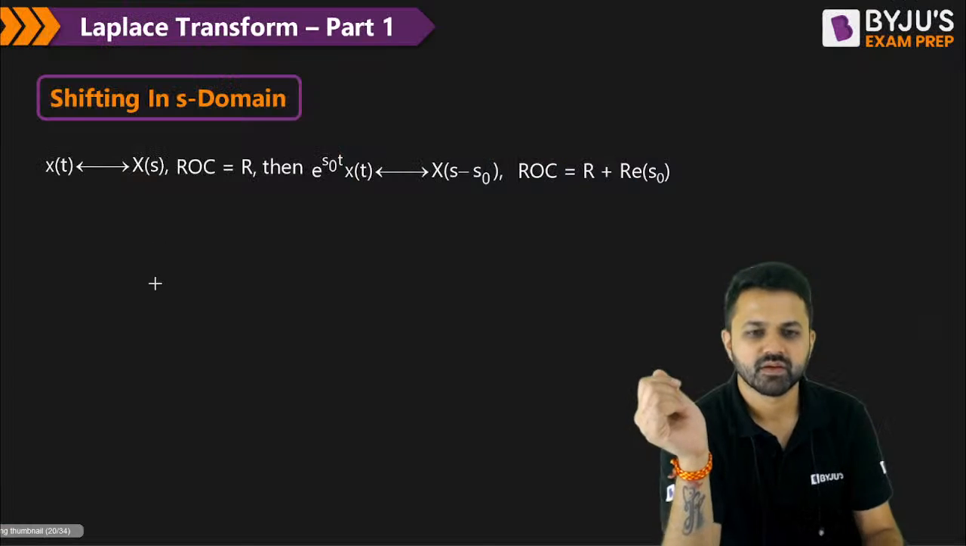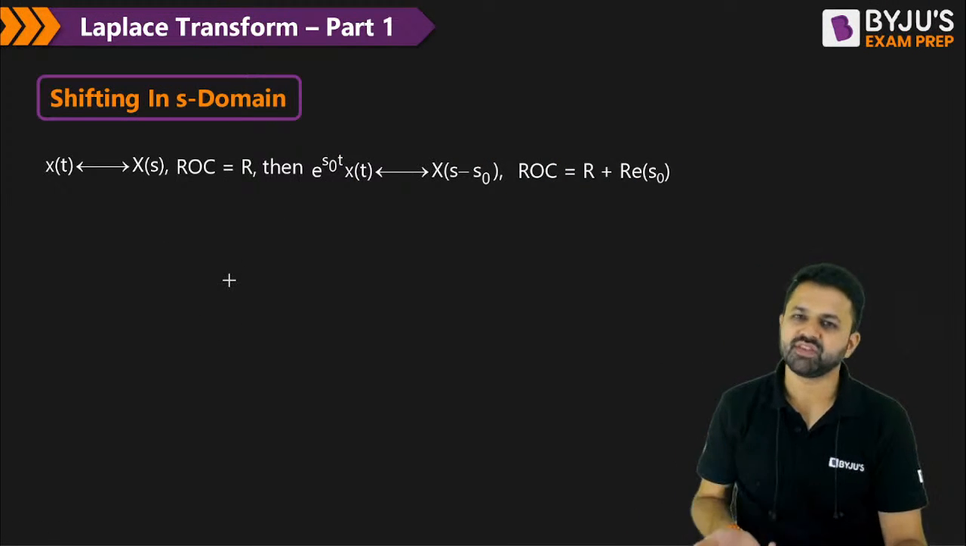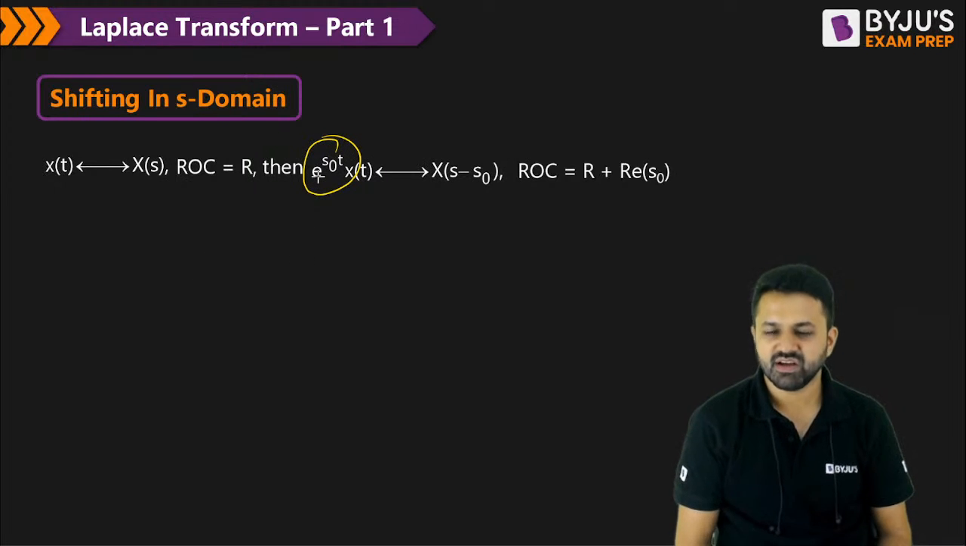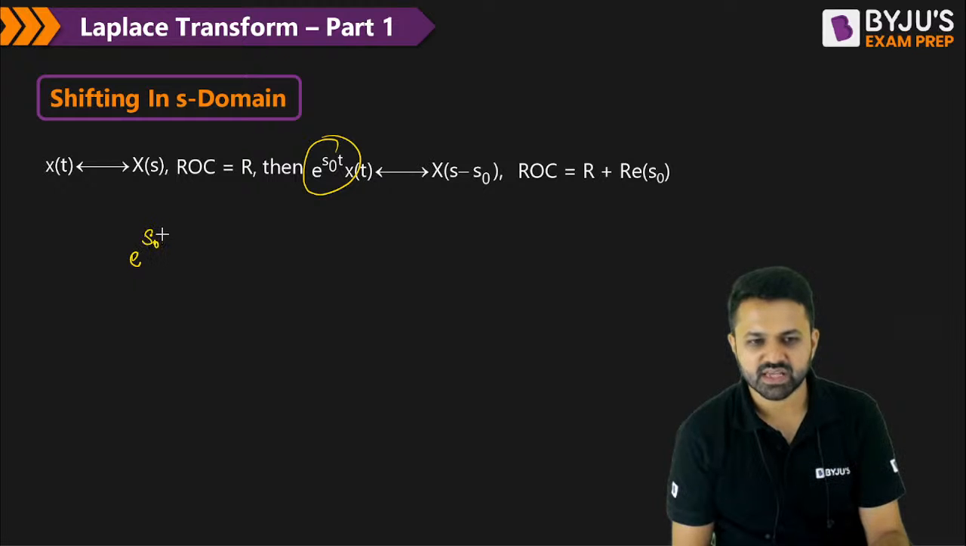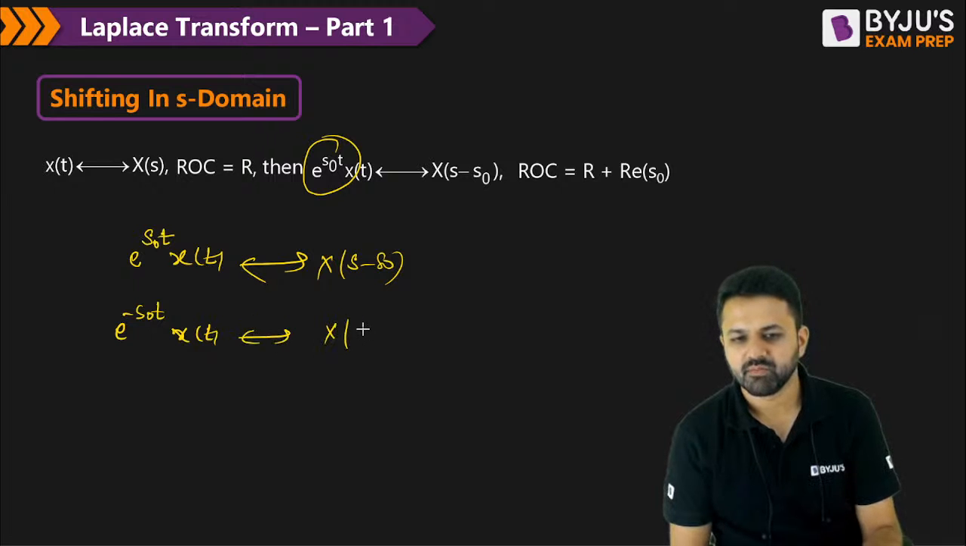Now shifting in the S domain. Shifting in the S domain means you have a multiplication factor that is an exponential term. So if you have e to the power s naught t times x(t), then it is shifted to X(s minus s naught). And if you have e to the power minus s naught t, then it is shifted in the Laplace domain by s plus s naught.